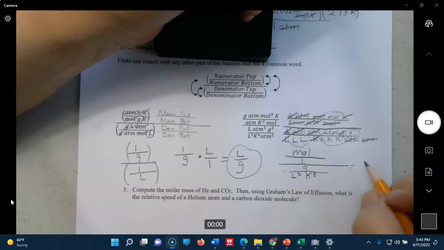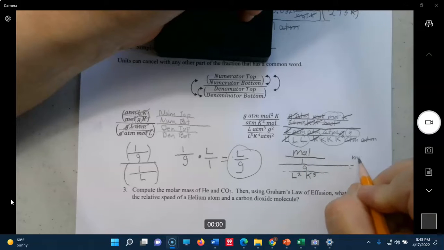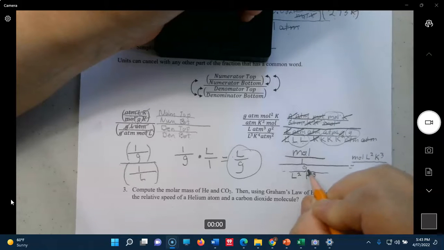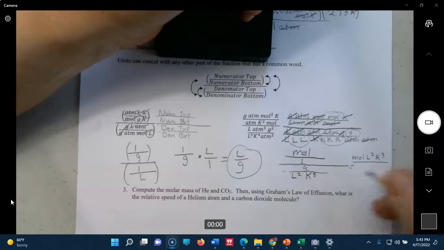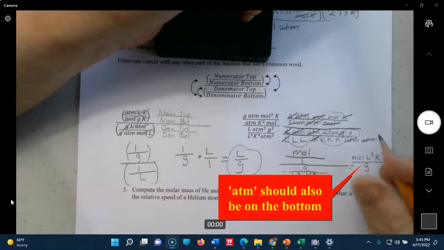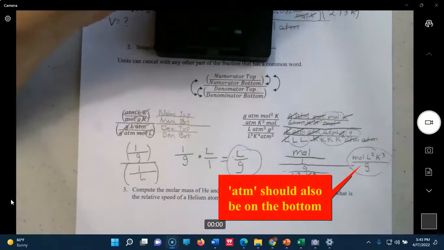All of this comes up to the top. This is already on the top, so it's mole, liter squared, Kelvin to the third, over grams, which flips over and stays down on the bottom. And there is your final answer for that.